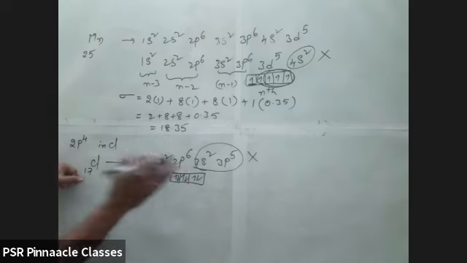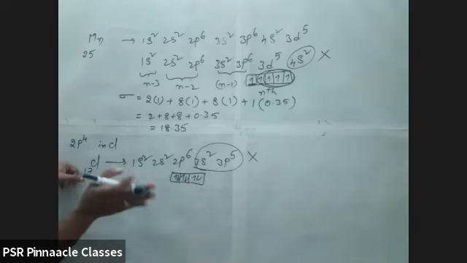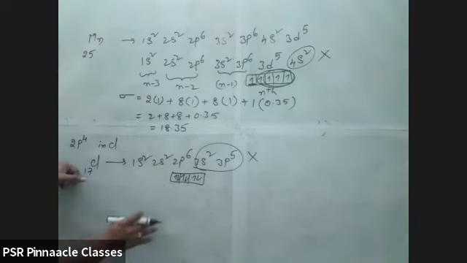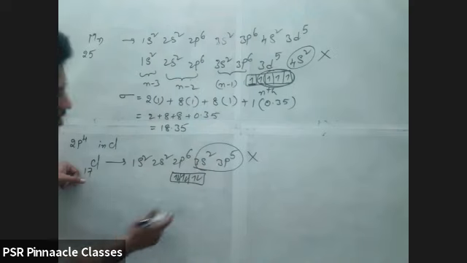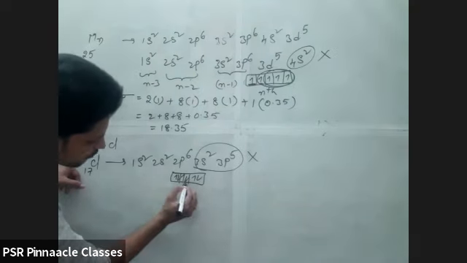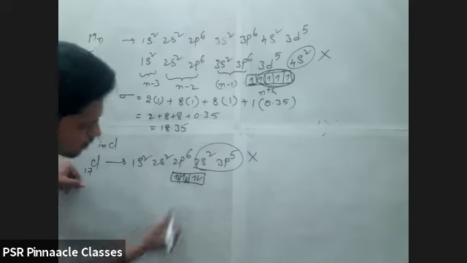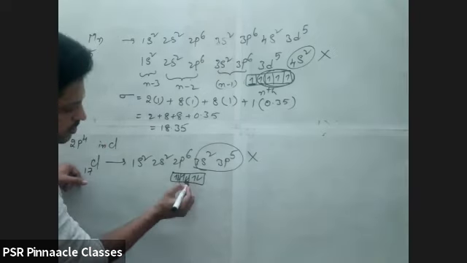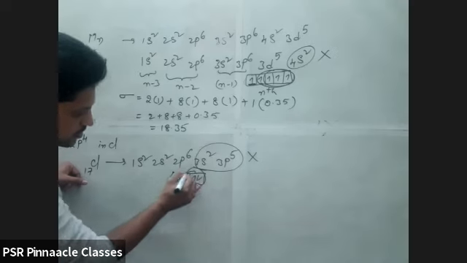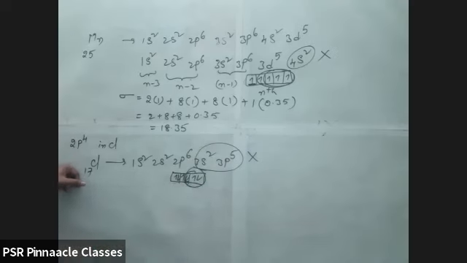Out of these 6, we need not count 3 electrons. The fourth valence electron is feeling the screening effect, so leave these 3 electrons. Now 3 electrons are there inside.